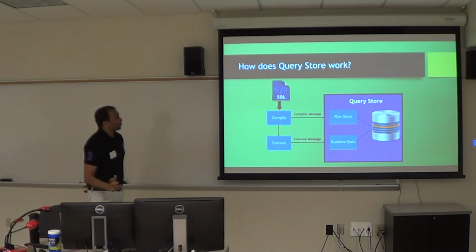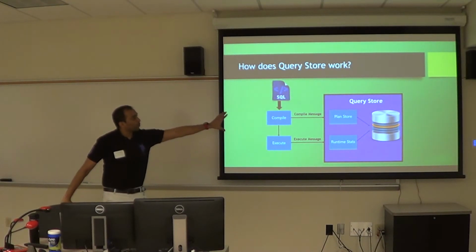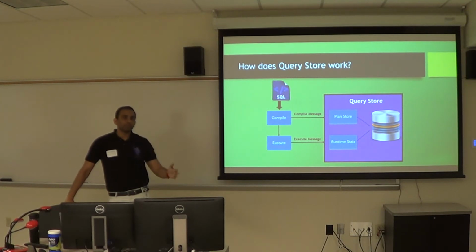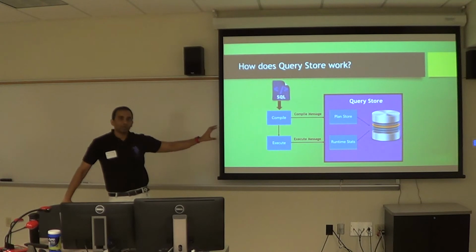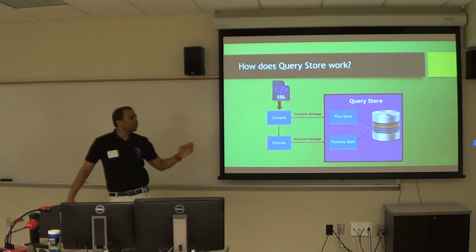How does Query Store work? Basically, when you fire a SQL, that's Query Store. It has 2 main stores. One is the plan store and one is the runtime stats store. The plan store captures all the execution plans for any query you execute against your SQL Server. Runtime stats, so how much time it took, CPU wise, IO, all of that will be captured in this runtime stats store. And all this information, at a particular duration, will be stored inside your database itself.